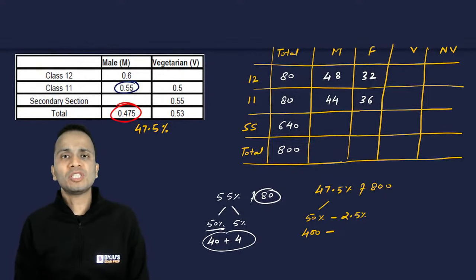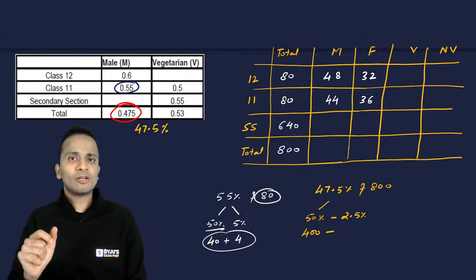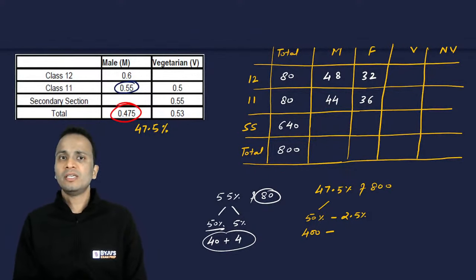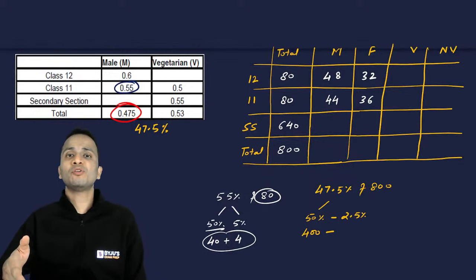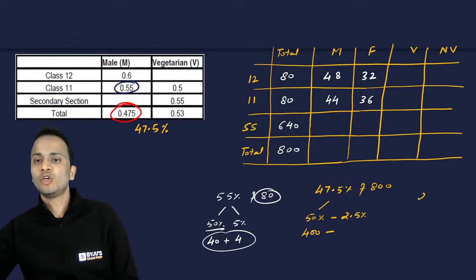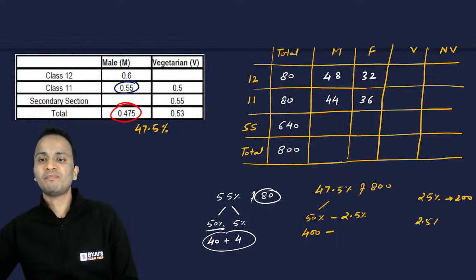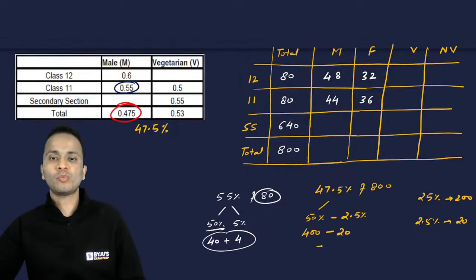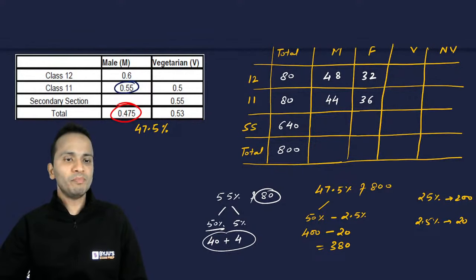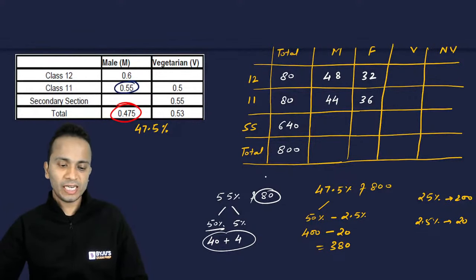Now 2.5% calculate करने के लिए मैं क्या करूंगा? मैं 25% calculate करूंगा. I'll calculate 25% of 800, which is 200. So 2.5% will be 20. I'll write it. 25% is 200. So 2.5% will be 200 divided by 10, that is 20. So 400 minus 20 will become 380. So total number of males will be equal to 380.